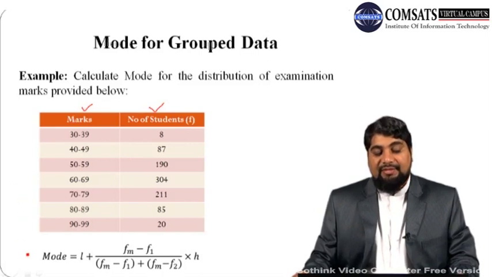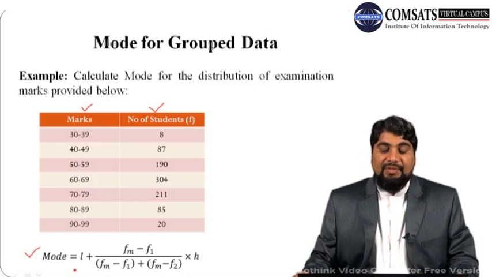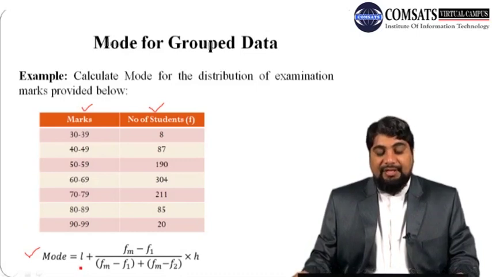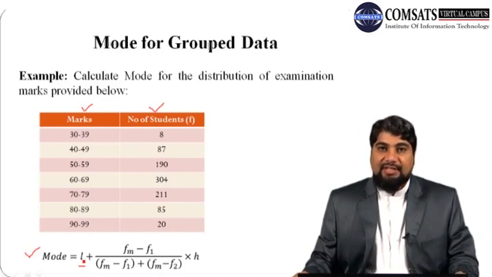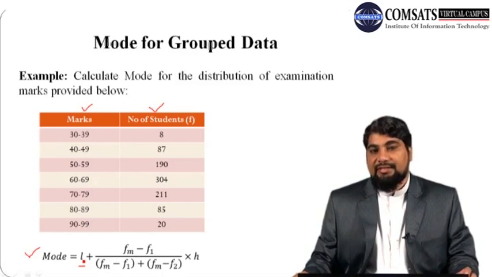Note that we have the formula for the mode. In order to calculate mode using this formula, we first need L, which is the lower class boundary of the modal class. So first we need to construct class boundaries, and then from the frequency distribution we need to find the modal class.